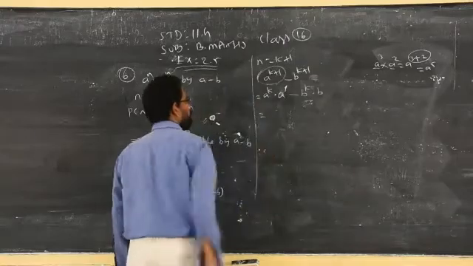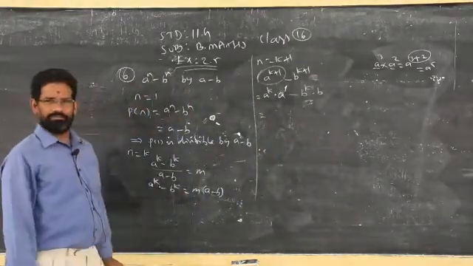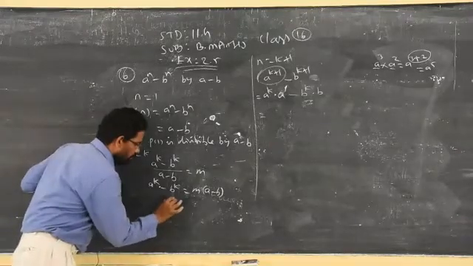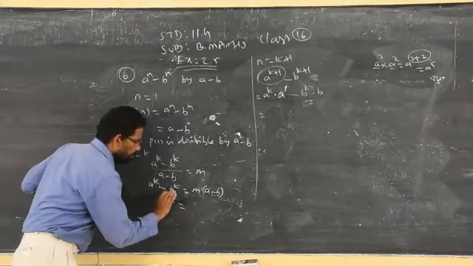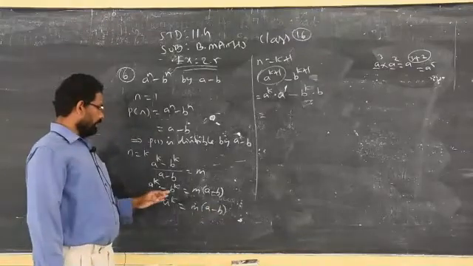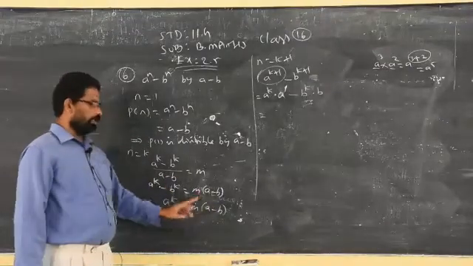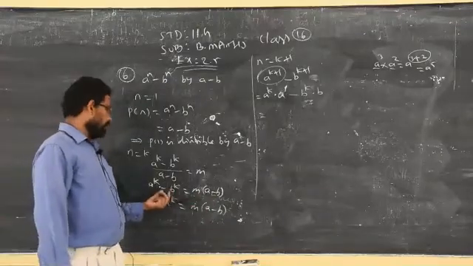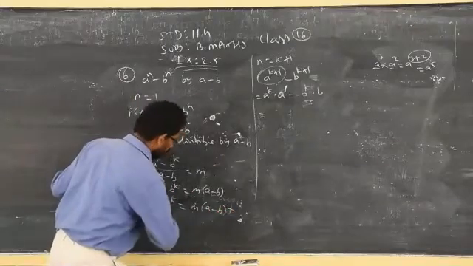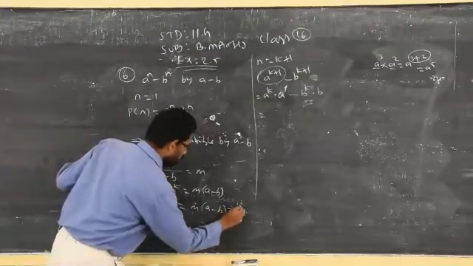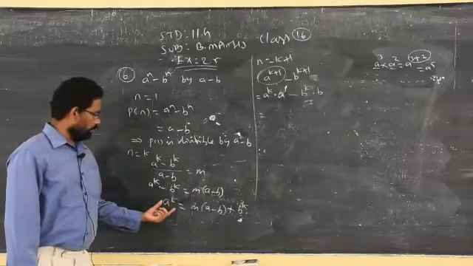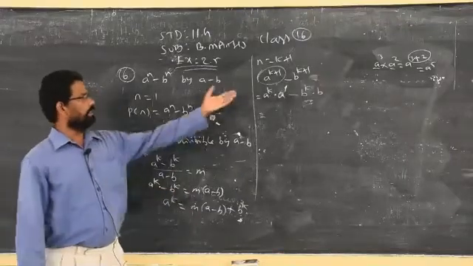Clear? Now I am supposed to take this formula. From there I keep a power k alone on this side. You take minus b power k to the right hand side. Sir, why don't you keep minus b power k and take minus a power k to the right? Because there will be a negative sign. To avoid the negative sign, I take minus to the right hand side. Nothing else. You can keep any one term on the right side and proceed, you will get the answer. Clear? So a power k I got from this because I am supposed to use this concept in this place.